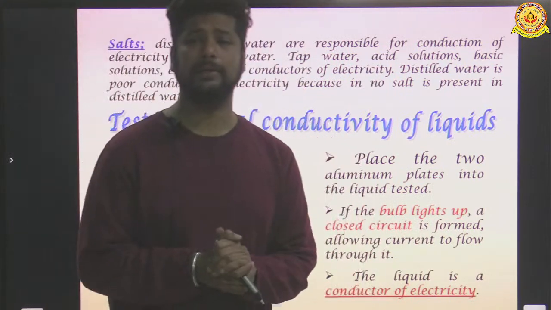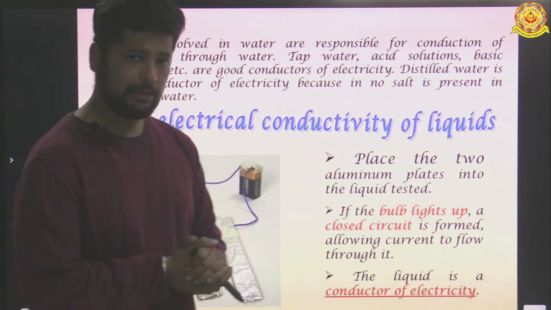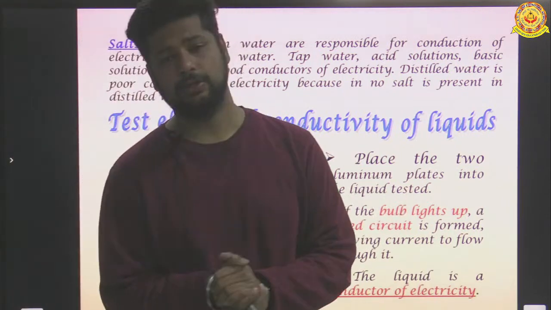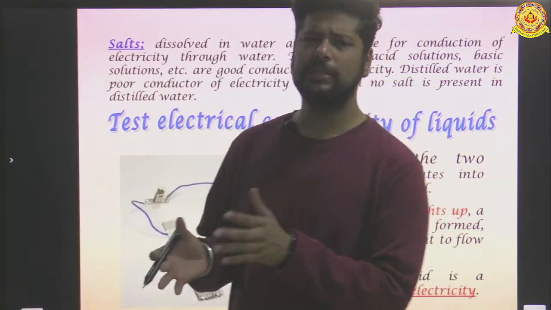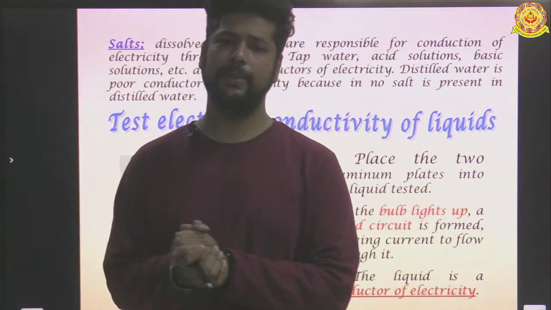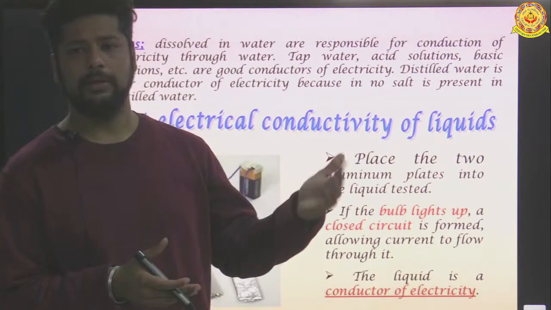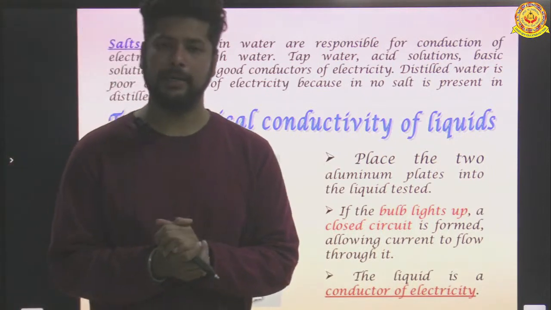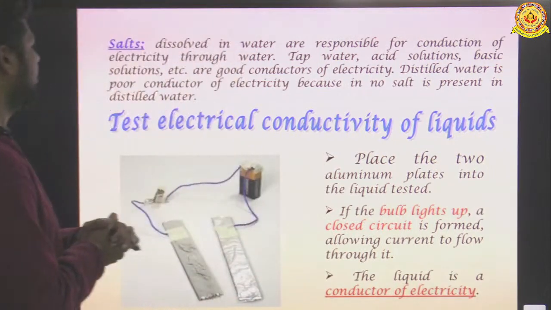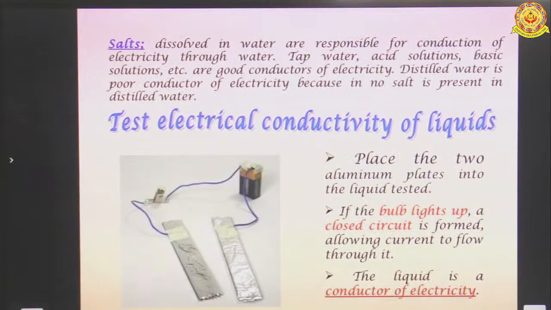Lemon juice can conduct electricity. Tap water has some minerals and salt, so it can also conduct electricity. So these are some examples where it can be seen that some liquids can be good conductors or bad conductors of electricity. Now, test the electrical conductivity of a liquid.